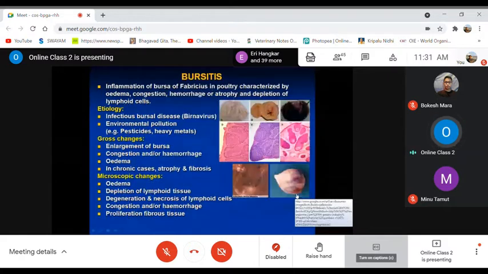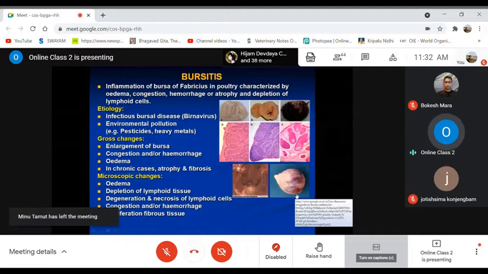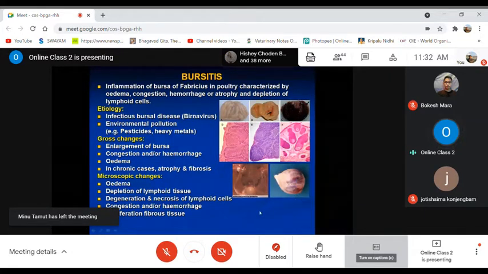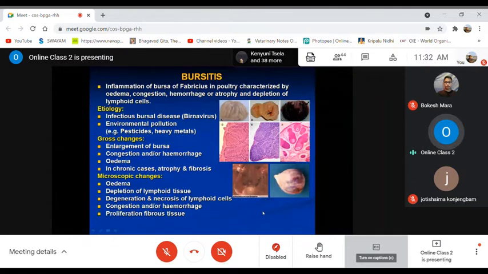So these are some cases where fibrous connective tissue is present in this area, replacing the normal lymphocytic cells. And lastly, bursitis. In poultry or avian species, there is one organ known as the bursa of Fabricius, which lies on the dorsal surface of the rectum. In the practical class, I hope I have shown this bursa, some specimens of the bursa showing enlargement and hemorrhagic lesions, as in the disease commonly known as infectious bursal disease.